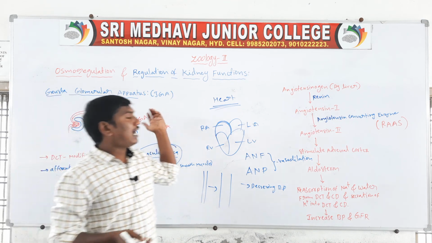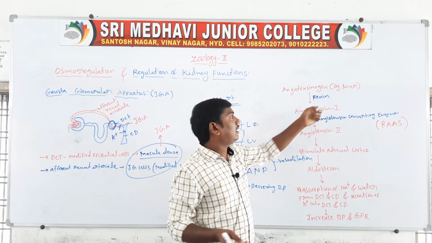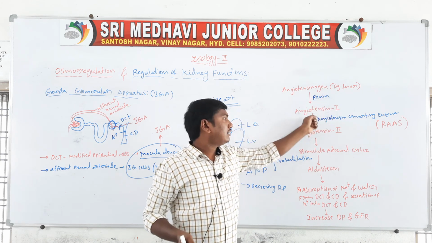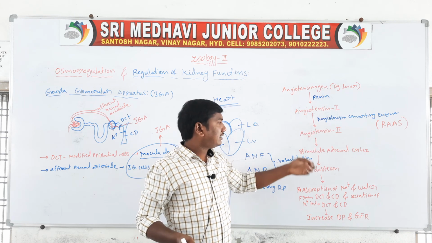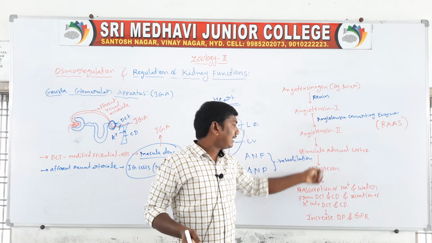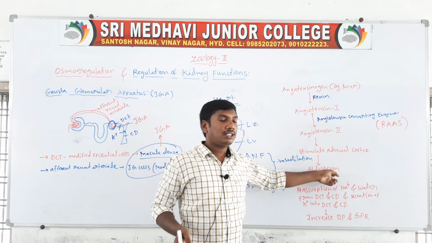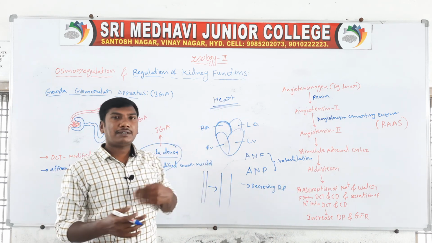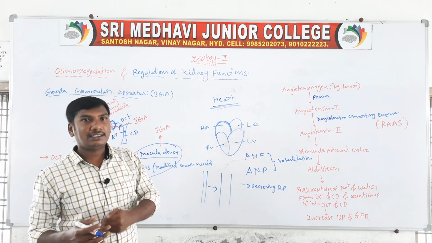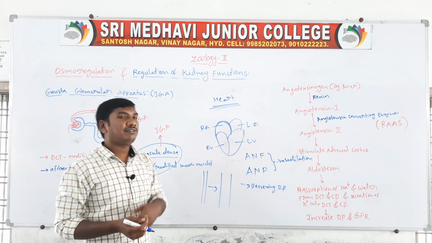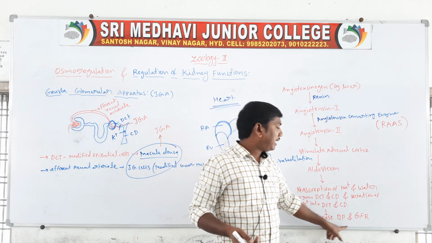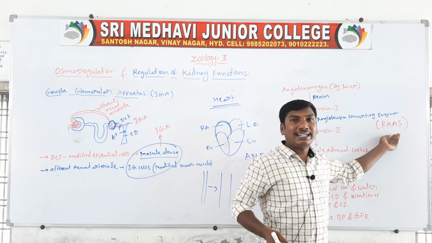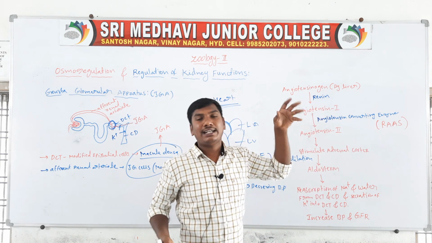The juxtaglomerular apparatus releases the hormone renin. Renin converts angiotensinogen to angiotensin 1, angiotensin 1 to angiotensin 2, and angiotensin 2 stimulates the adrenal cortex. The adrenal cortex releases the hormone aldosterone, which causes reabsorption of sodium and water and secretion of K plus ions from the collecting duct and distal convoluted tubules. Finally, the blood pressure and glomerular filtration rate increase. This entire process is called RAS, the renin, angiotensin, aldosterone system.